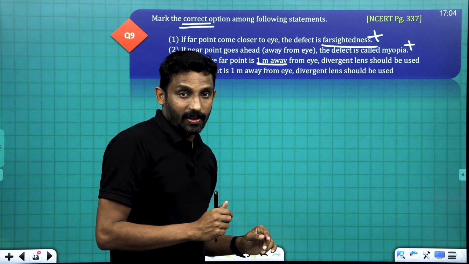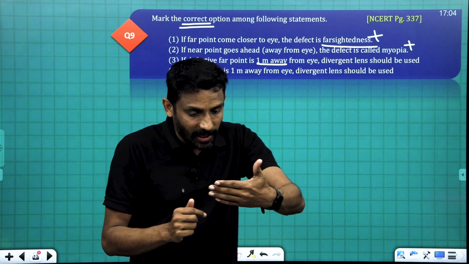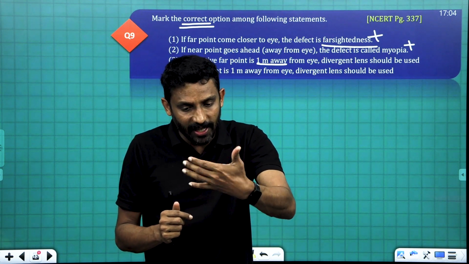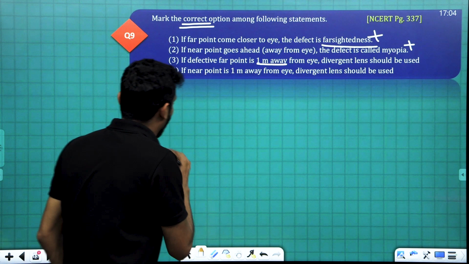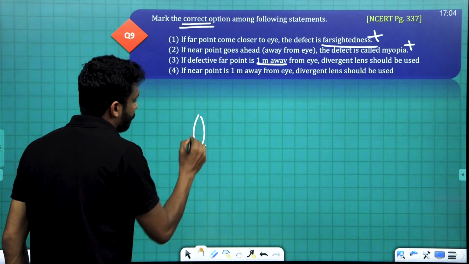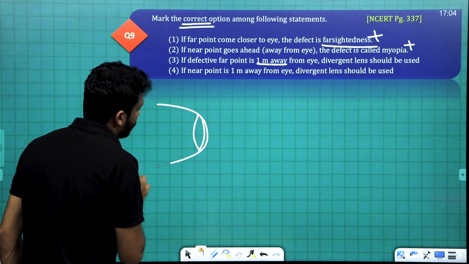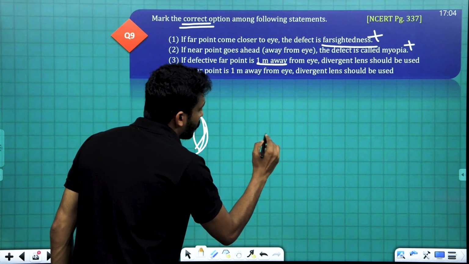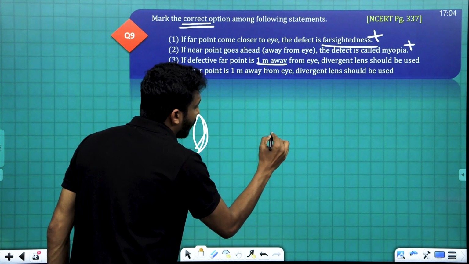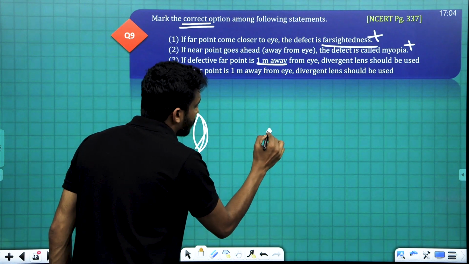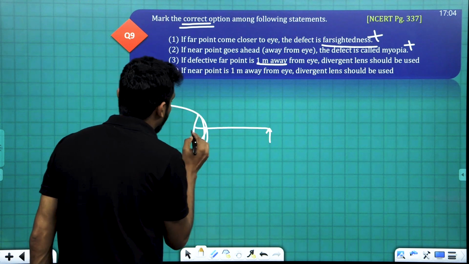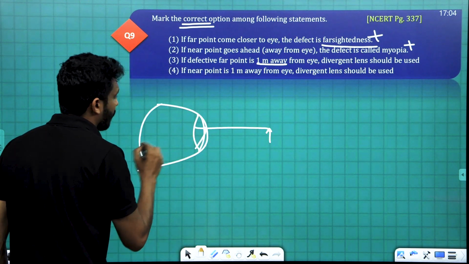If I am reading nearby objects, the image formed, suppose this is the eye lens. This is the retina.